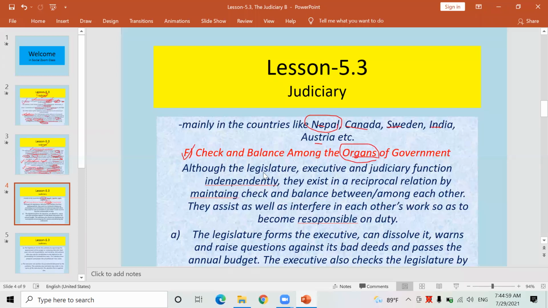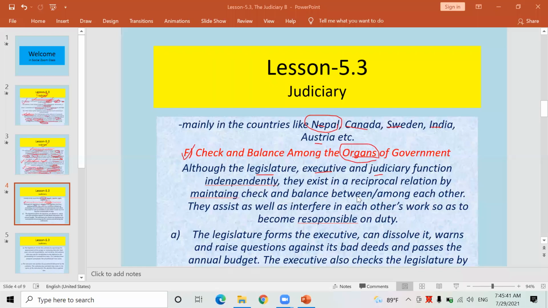Although the legislature, executive, and judiciary each have their own independent existence, they work independently. No other organ of the government can interfere in their activities. The legislature has freedom to carry out its activities without interference from other organs. Similarly, the executive has the same right, and the judiciary also has the same right. Yes, they exist in a reciprocal relation by maintaining check and balance.